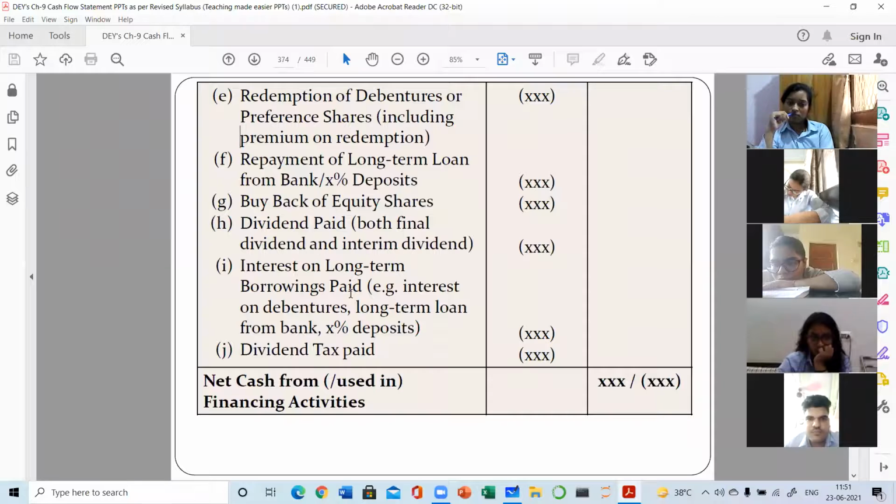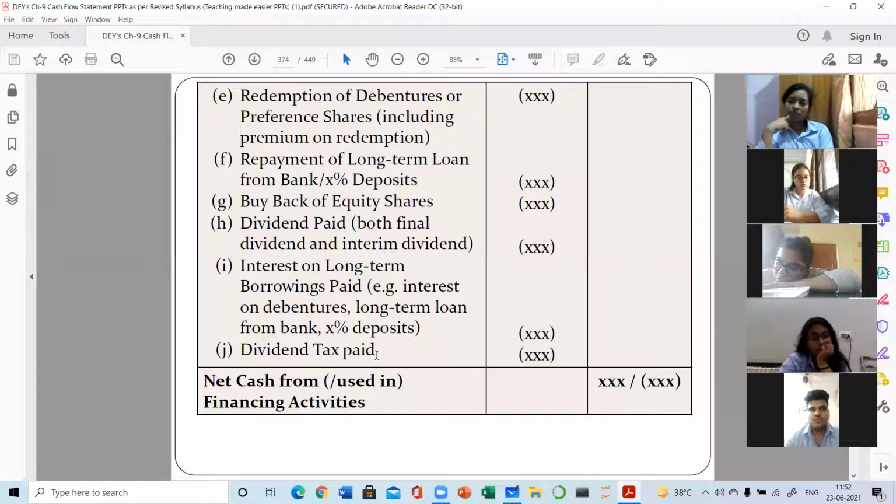This is also added in the operating activity, so the same amount is to be subtracted here. Remember the format of operating activity. Try to recall that. In non-cash expenses, we added interest paid. So whatever amount is added there, the same amount will be subtracted. Why? Because interest is always an adjustment. Interest, dividend, interim dividend, all are always adjustments. So the same amount will be added in the operating and the same amount will be subtracted from the financing.